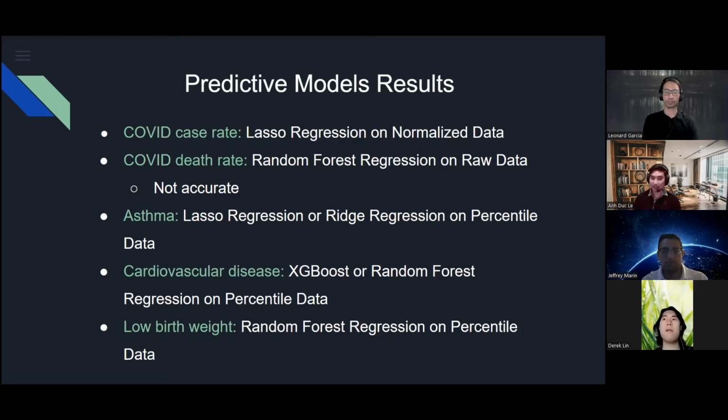For asthma, we have lasso and ridge regression on percentile data. For cardiovascular disease, XGBoost and random forest on percentile data, and for low birth weight, we have random forest on percentile data. So most of our accurate models use the percentile data.